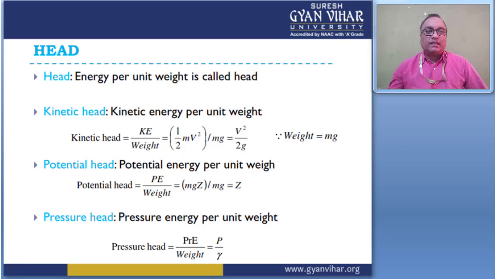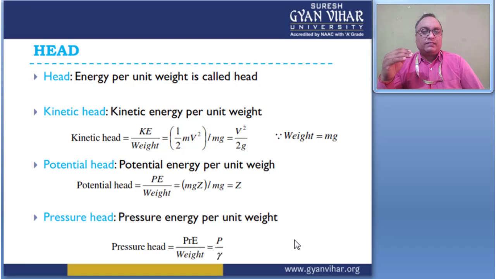So these are the three terms related to Bernoulli's equation: kinetic head, potential head and pressure head. The kinetic head gives the value v square by 2g, and the potential head is only z. Z is the elevation height from the datum level. Suppose in the case of a dam, the earth is the datum level, and the height above the earth's surface is the elevation head.